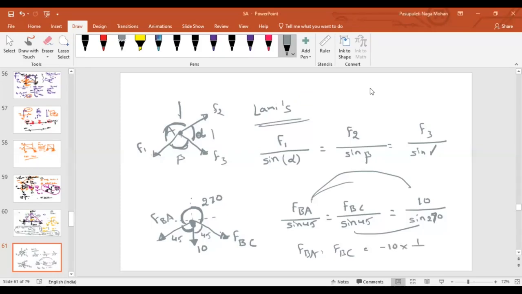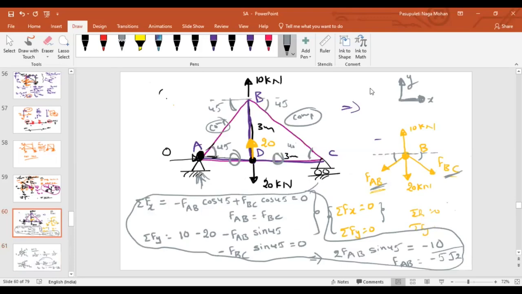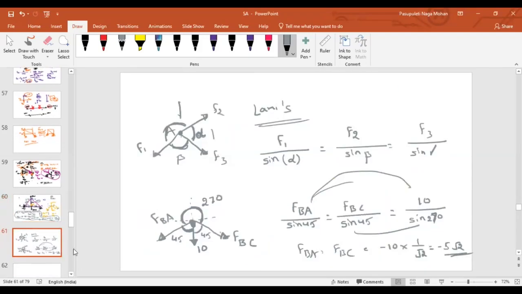Okay. So that will be equal to minus 10 times sin 45. Sin 45 is how much? 1 by root 2. How much will it then be? Minus 5 root 2. Is it right? Yes, sir. Getting the same answer. Now tell me, is it easier or difficult? Very easy, sir. Everybody agrees with it?